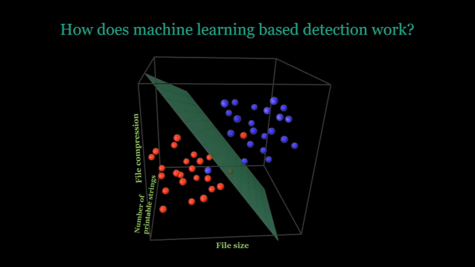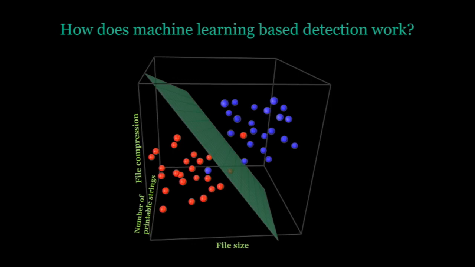So in this case, this is, again, a toy example. I just made up the data. But let's say you extract how compressed is each file, how many English language printable strings are there in each file, and how big is each file, right? So with these three attributes, I can actually plot my data in a three-dimensional space, which is what I'm doing here. On the lower left, I have the malware, right? On the upper right, I have the benignware.